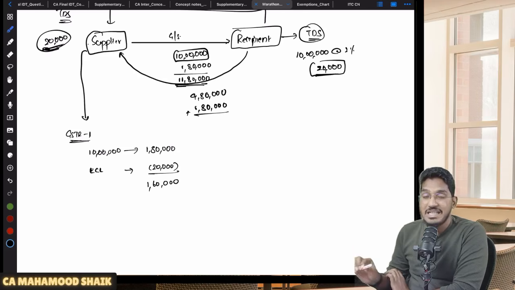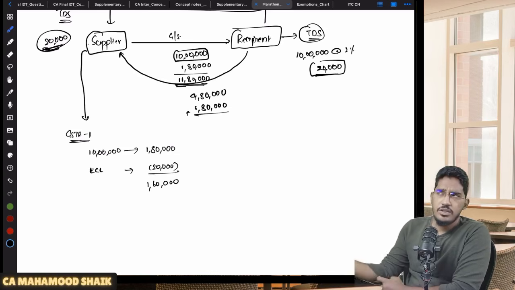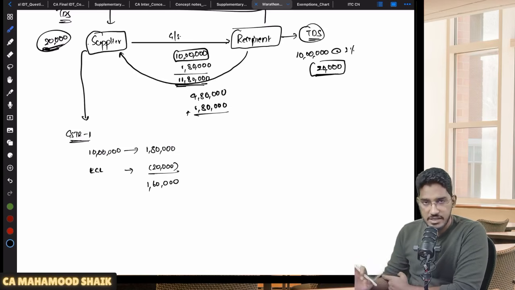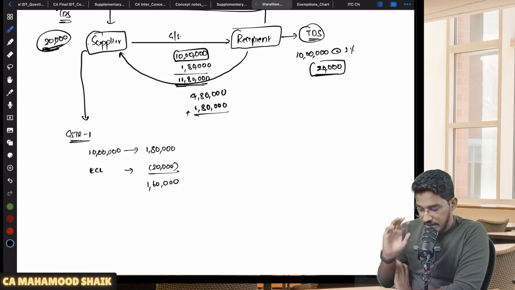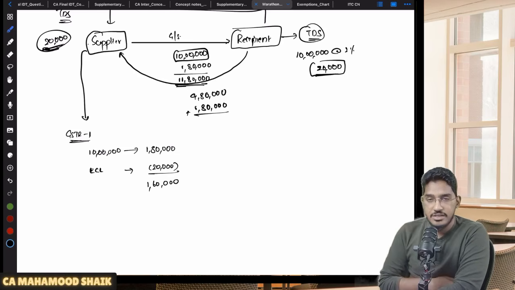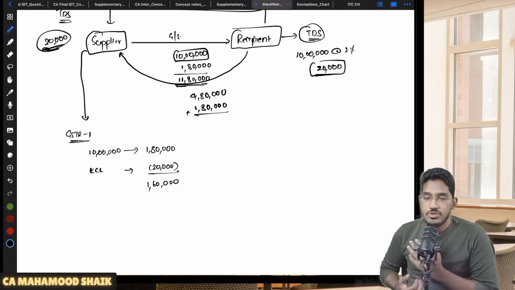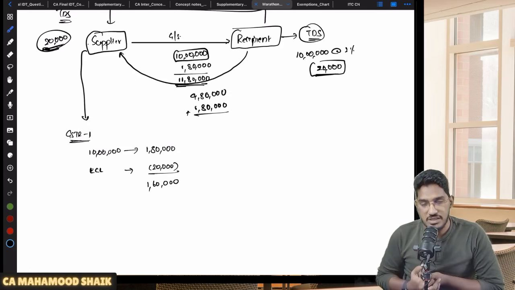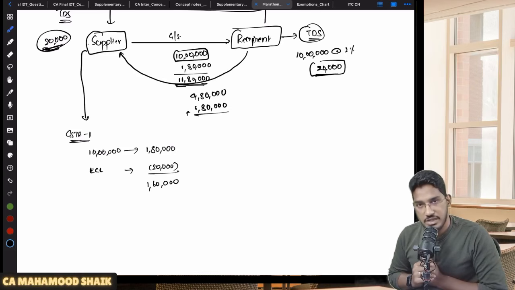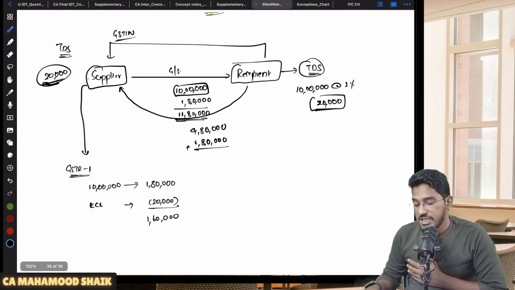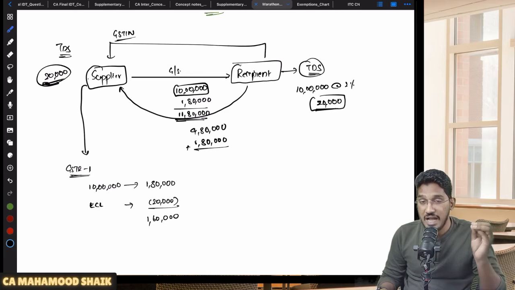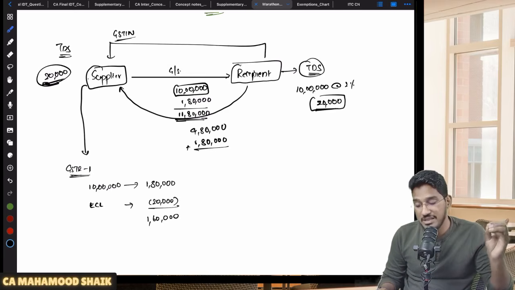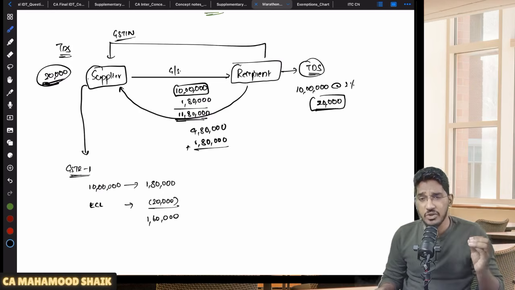So this is the entire TDS mechanism, if I have to simply put it. But there are some technicalities we are required to discuss. But do you guys get the concept of this entire discussion? What is the TDS mechanism? The recipient, before making payment to the supplier, is required to deduct TDS at the rate of 2%, and that amount of TDS which has been deducted will be deposited against the GSTIN number of the supplier, and that amount of TDS the supplier can claim in his electronic cash ledger.